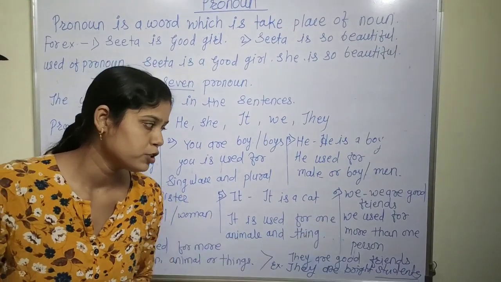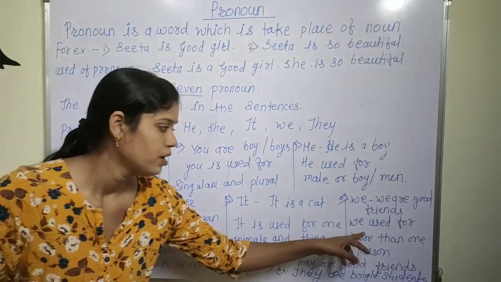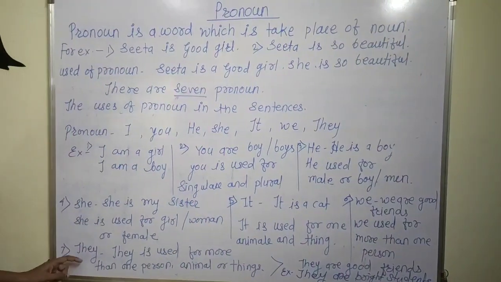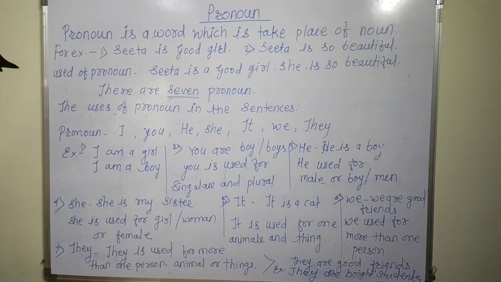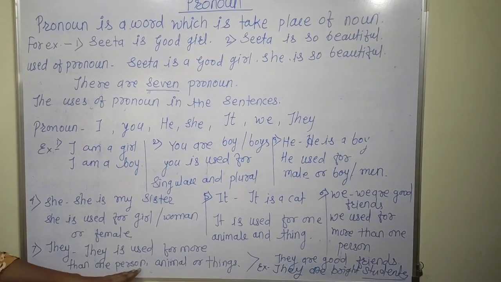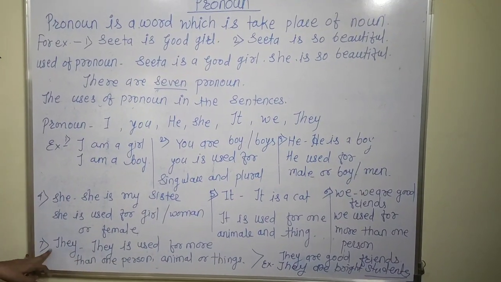And we use we for more than one person. At that time we use we. And last is they. When there is more than one person, animals or things, at that time we use the pronoun they in the sentence.